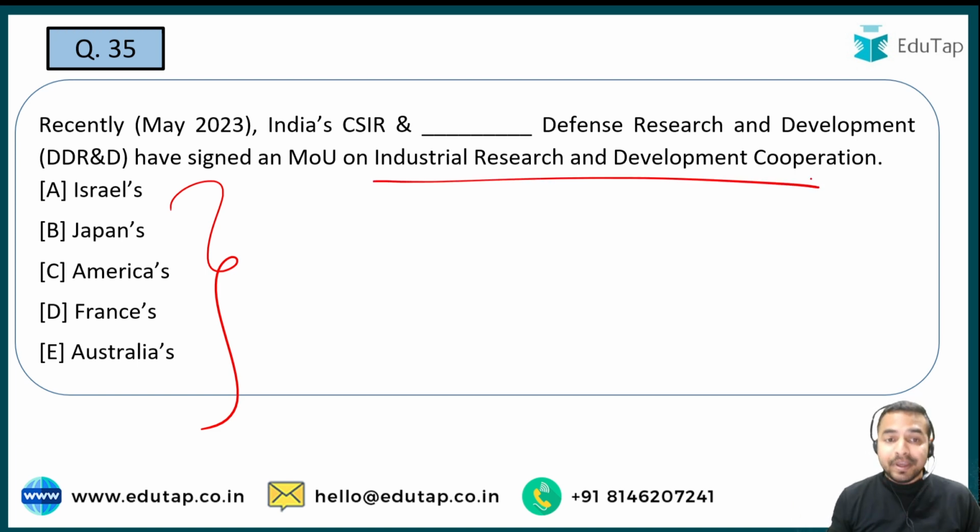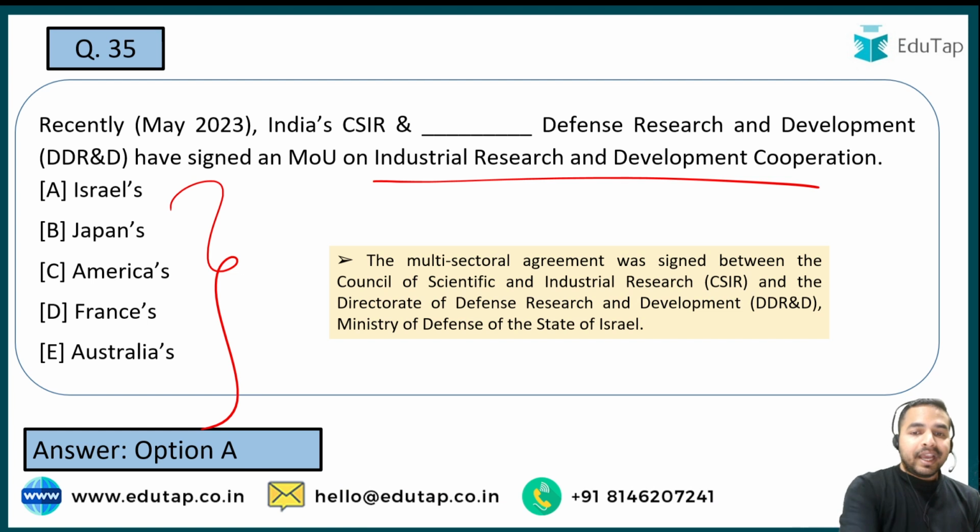See guys, with any country an MOU can be signed, and these kinds of MOUs are really very important, because you can see the kind of questions being asked in the exam. And let me tell you, this particular MOU signed by India's CSIR on Industrial Research and Development Cooperation has been signed with Israel's Defense Research and Development.